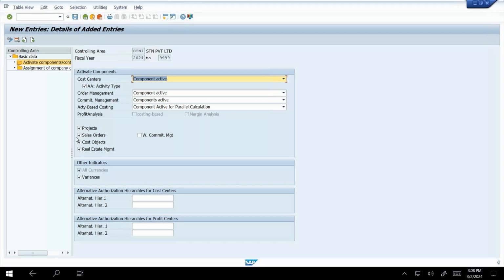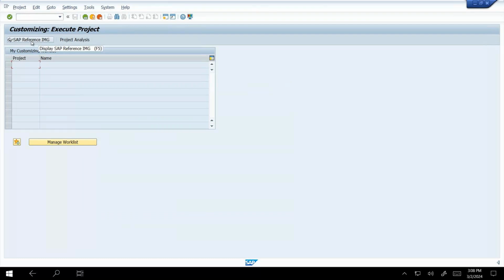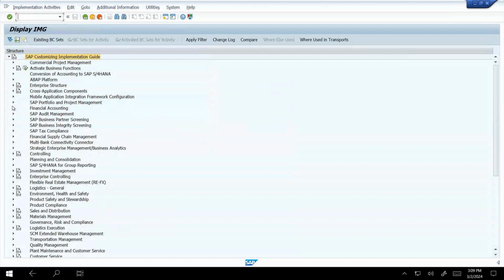For number ranging in controlling area, we can only go for the path. So that's why we need to go for that path. Just click on here, that is /NSPRO, and just enter it. And here SAP reference IMG, and we have to go for that controlling. So here we can see that controlling option.